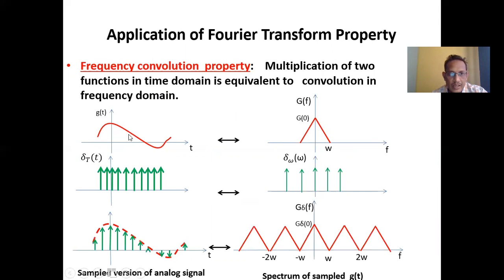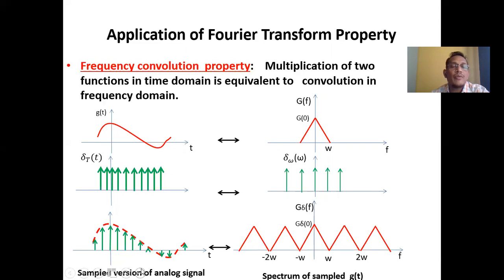As per this case, these are the sampled versions of the analog signal. This is the spectrum of the sample signal, which is the pulse amplitude modulated waveform. This is W, this is 2W, 3W, 4W up to infinity, and minus 2W, minus 3W up to infinity. Here W is the maximum frequency of the original modulating signal. So this is the spectrum of your pulse amplitude modulated waveform.